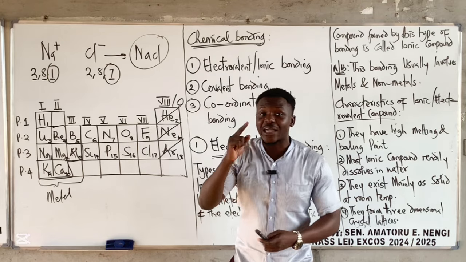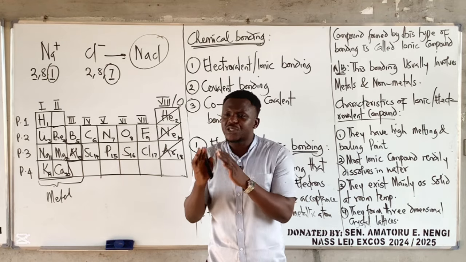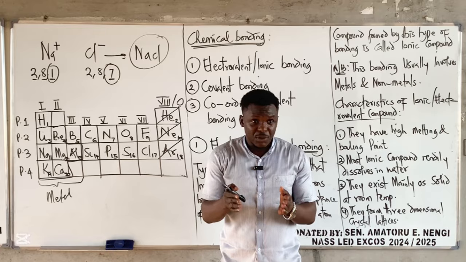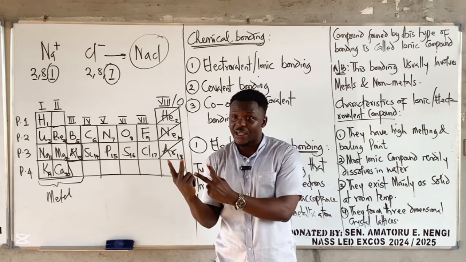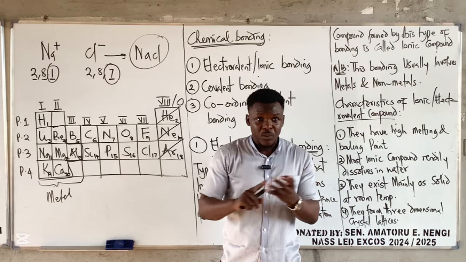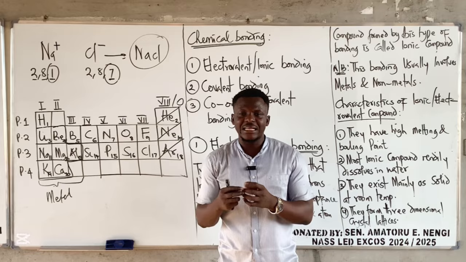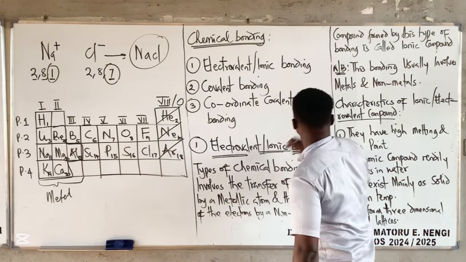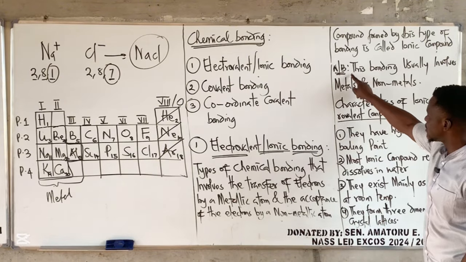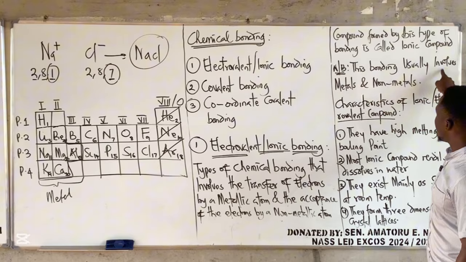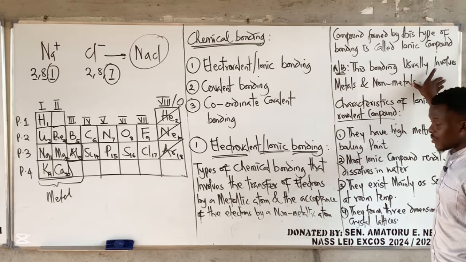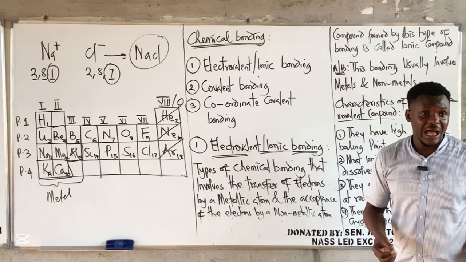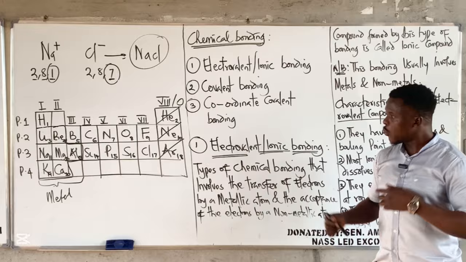Class, anytime you hear ionic compound, it simply means a compound that can break into plus and minus. Because once you hear ionic, we have two types of ions, positive and negative. So an ionic compound is one where one part is positive and the other part is negative. I said note, electrovalent or ionic bonding always involves metals and non-metals.